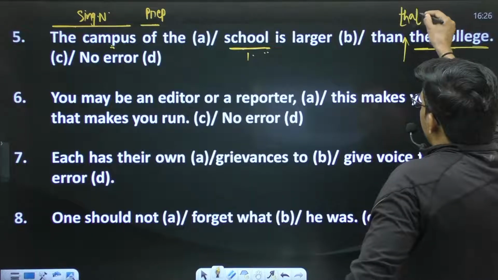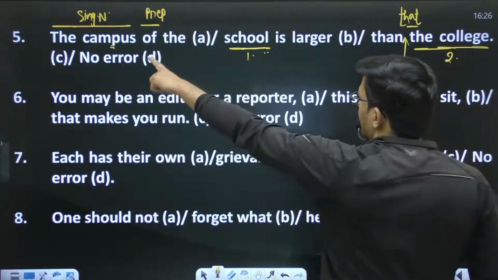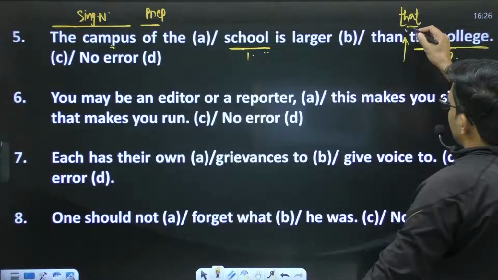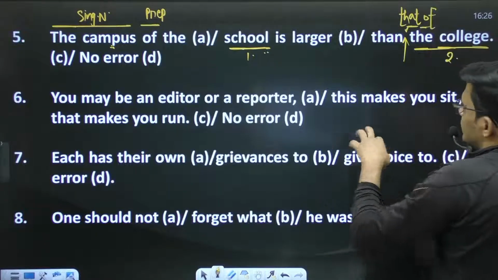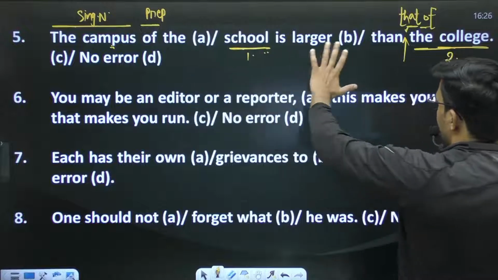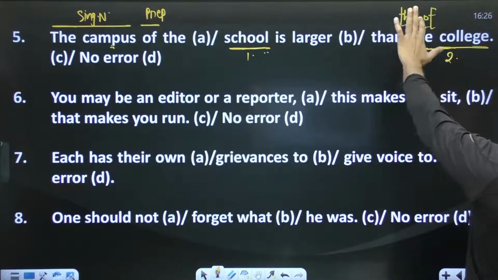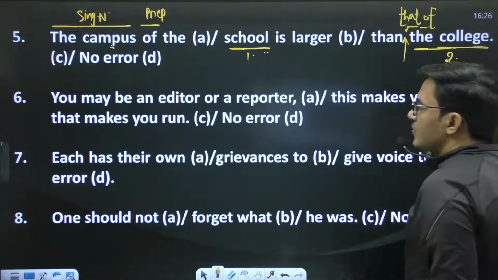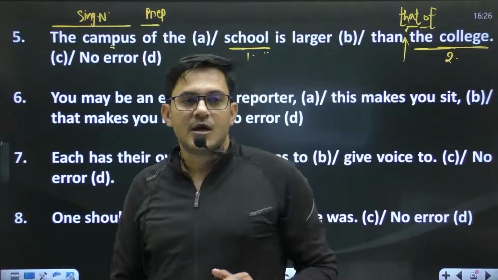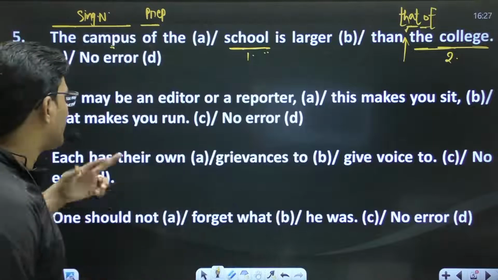This demonstrative pronoun denotes the campus, and to show the relation between the campus and the college, we have to use a preposition. The sentence will be: the campus of the school is larger than that of the college. That of the college means the campus of the college. Now the sentence will be fine. Okay, move to the next one.